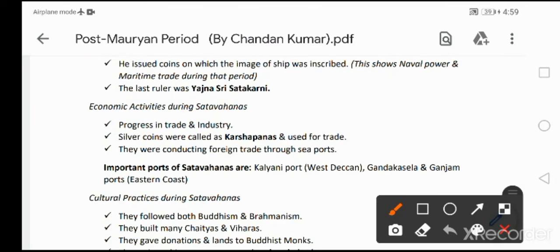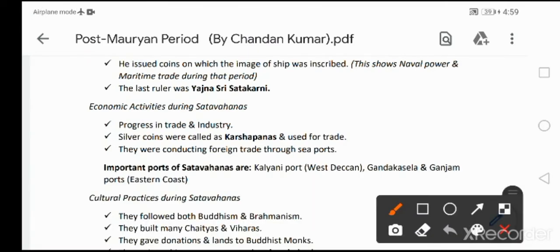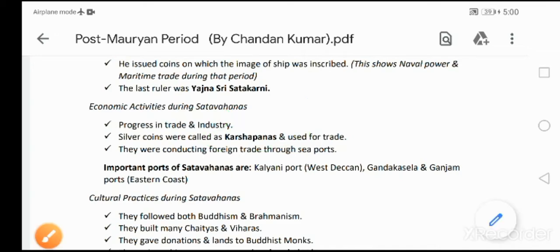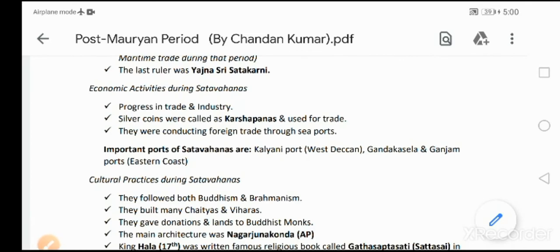Let's quickly know about economic activities during Satavahanas. They were interested in trade and industrial activities. They also issued silver coins for trade purposes. Those silver coins were called Karshapanas. Very very important keyword, guys. Please remember. Karshapanas means silver coins issued by Satavahanas.